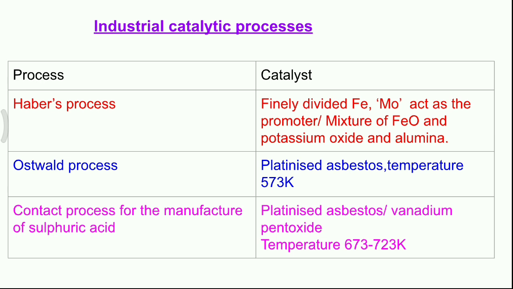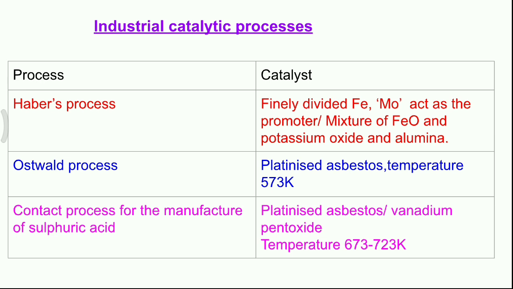For Haber's process, the catalyst is finely powdered iron. Molybdenum is acting as the promoter, or you can use a mixture of FeO, that is ferric oxide, and potassium oxide and alumina.